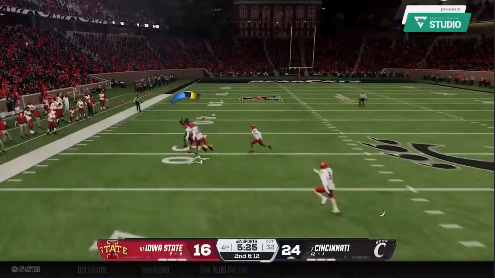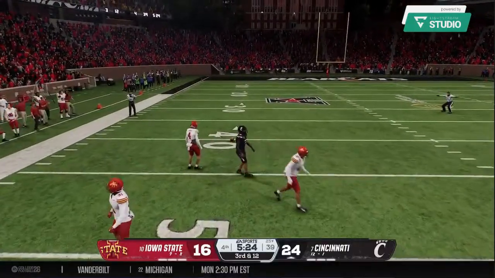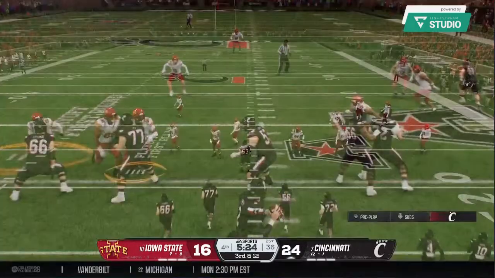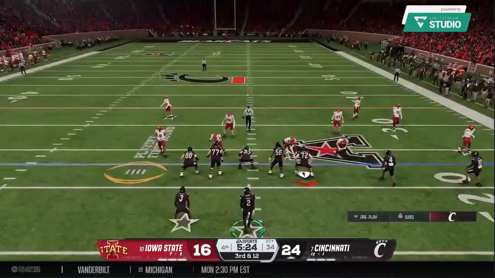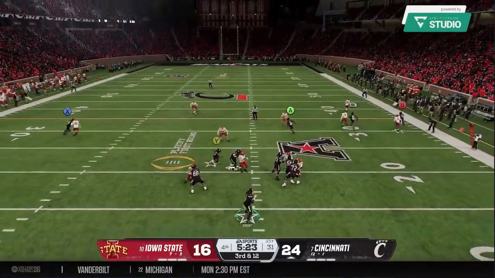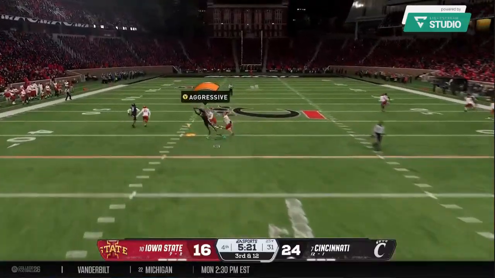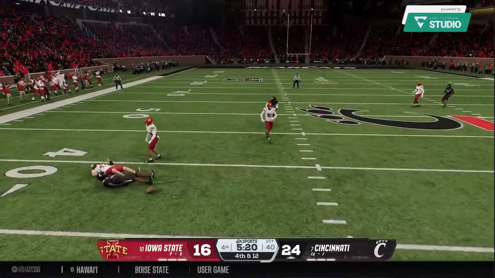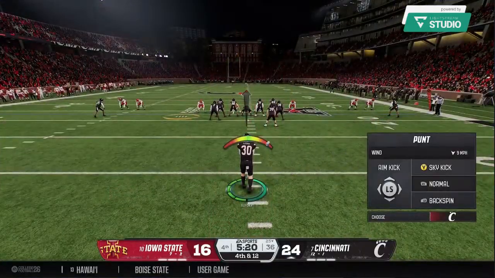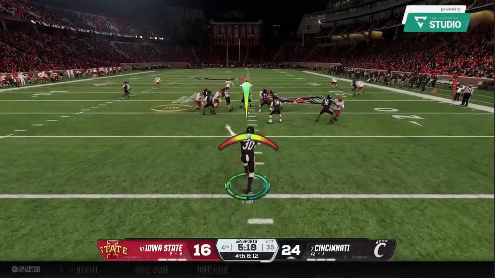Looking deep downfield with the left. They try a downfield shot. That's a good effort there. But now it's 3rd down. Chris, I love this throw downfield. He takes a shot. I thought he had a big completion, but instead the defender makes one heck of a play to knock that ball away for the incompletion. Oh, and he can't make the catch on the crossing route, and that's going to bring up 4th down now.